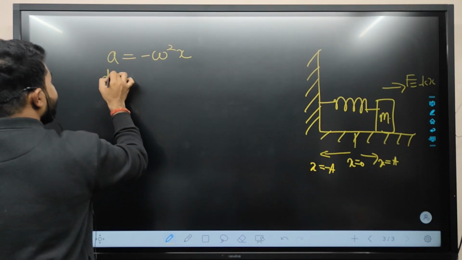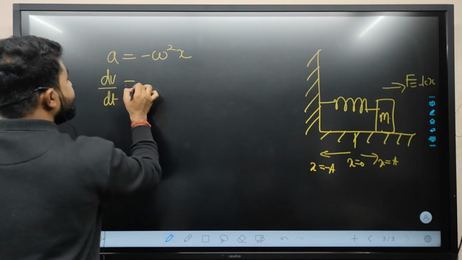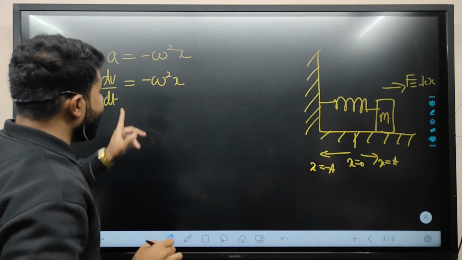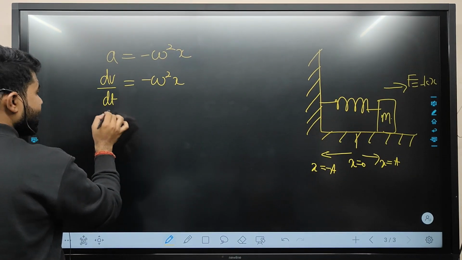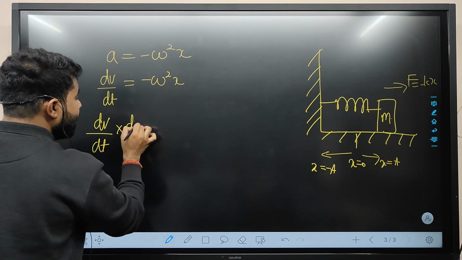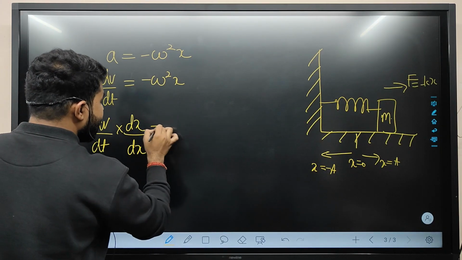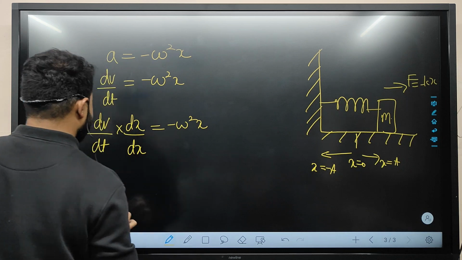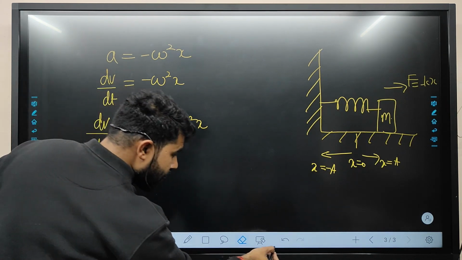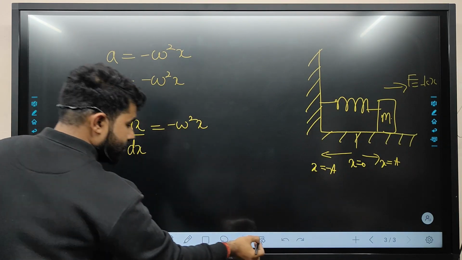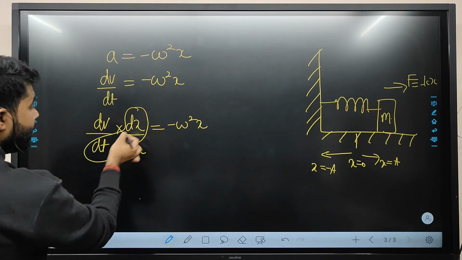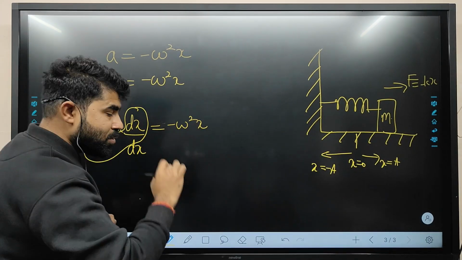Now we will say that dv upon dt is equal to minus omega square x. If we multiply by dx upon dx on both sides, dx upon dt will give us the velocity.